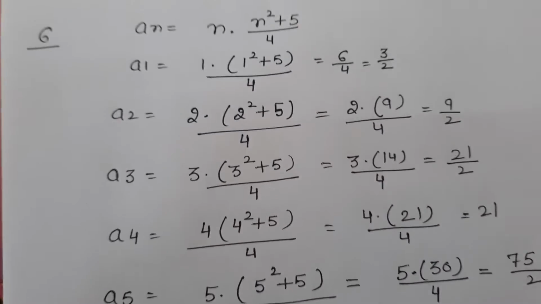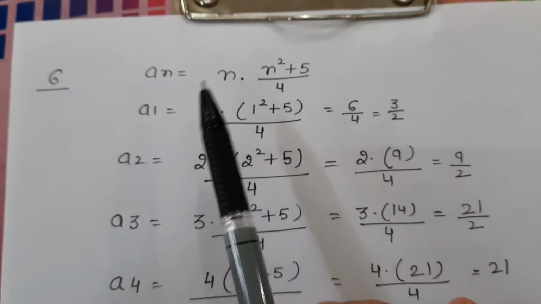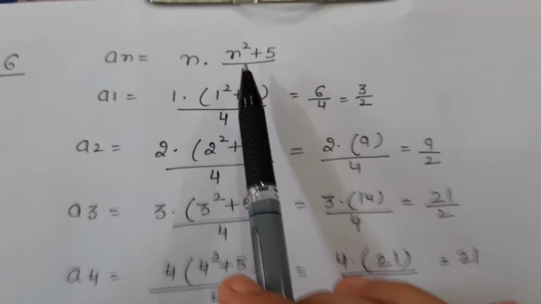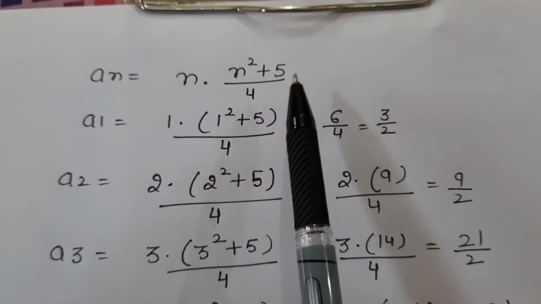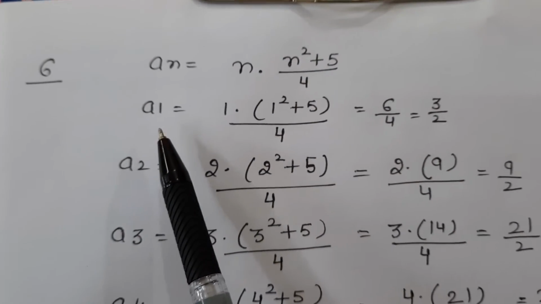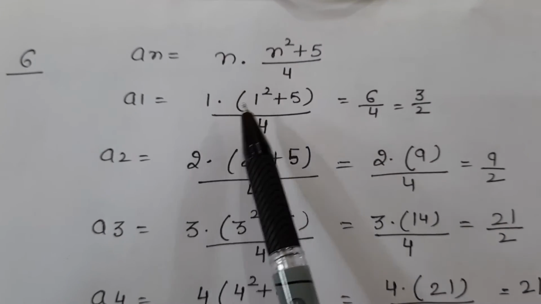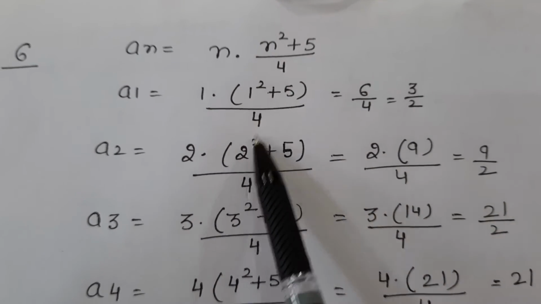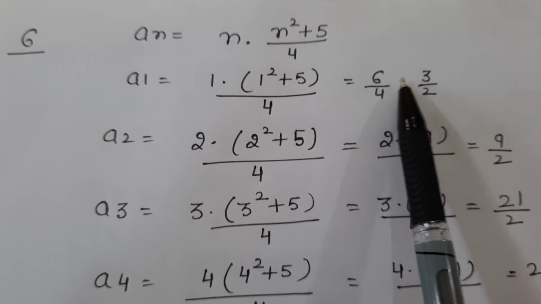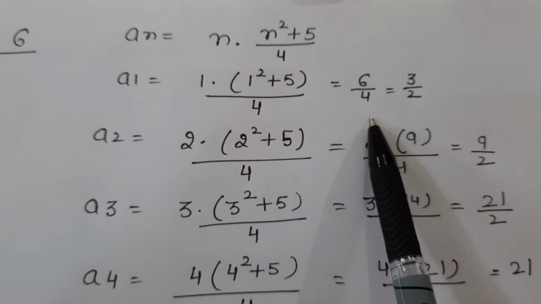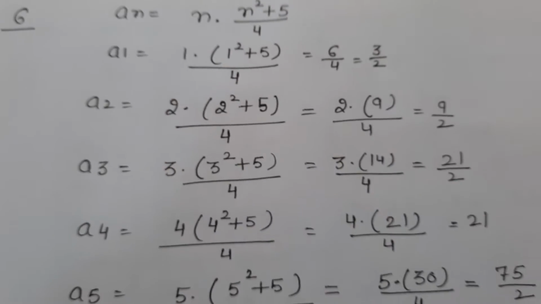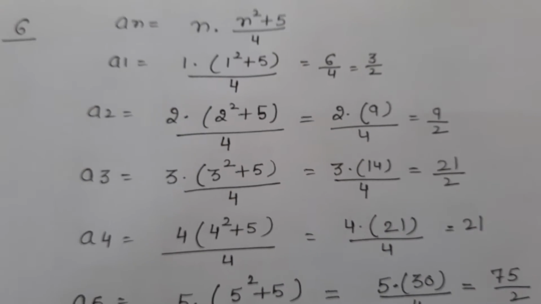Question number 6. Again, write the first 5 terms of this sequence. a_n = n(n² + 5)/4. For the first term, we'll put n = 1. So this is 1 × (1² + 5)/4. This is 1 plus 5, 6. 6 by 4. Answer is 3 by 2. You can write your answer in fractional form.